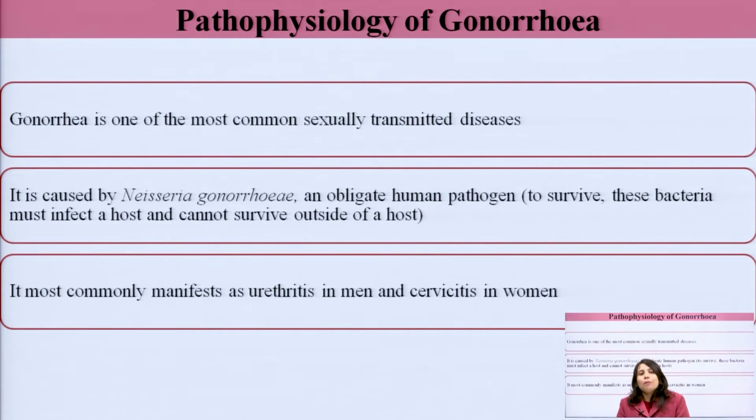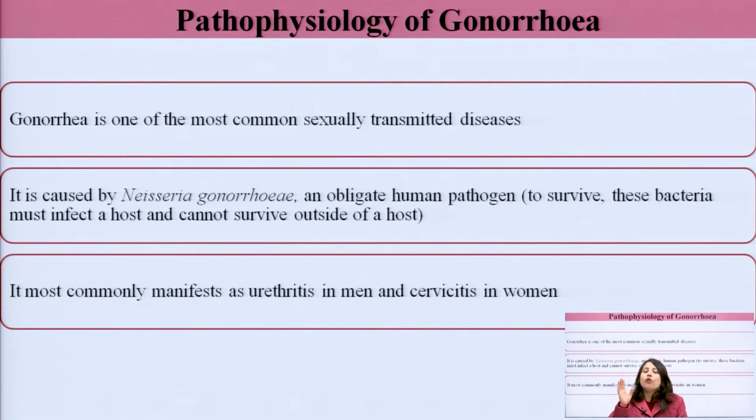Then coming to the pathophysiology of gonorrhea. Gonorrhea is one of the most common sexually transmitted diseases. It is caused by Neisseria gonorrhoeae, an obligate human pathogen. When I use the term obligate human pathogen, these bacteria must infect a host and cannot survive outside of a host. I mean that they require a human host. They cannot survive outside the human body.